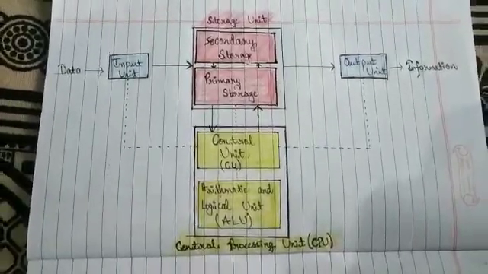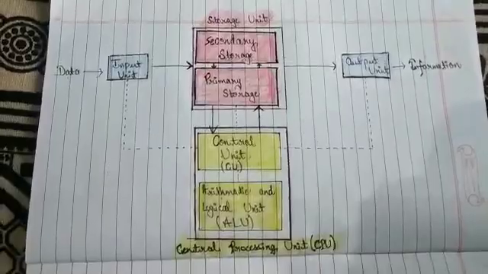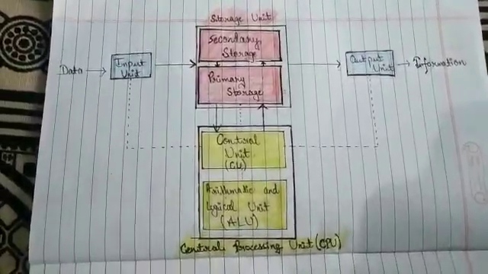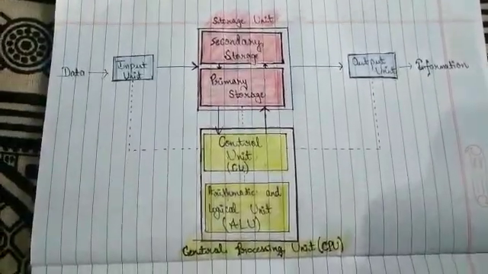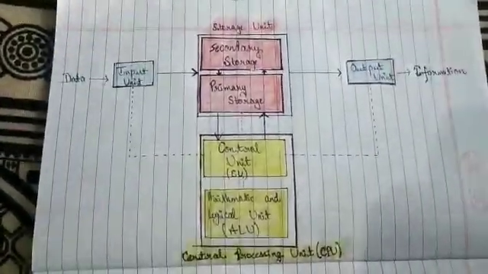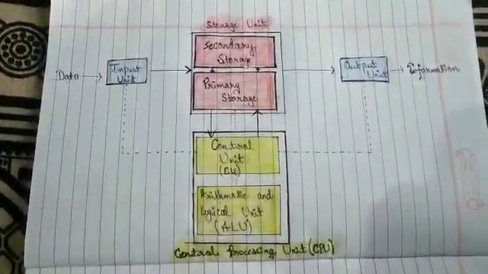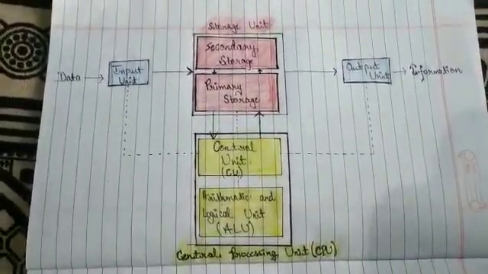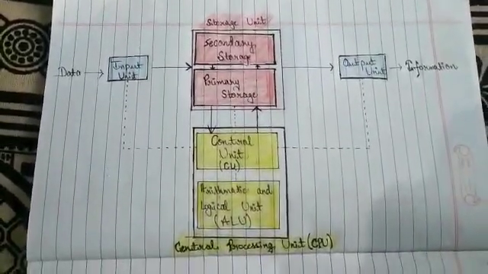The CPU reads each instruction from memory in a logically determined sequence and uses it to initiate processing actions. Mainly, the CPU consists of two subunits: one is the control unit and the other is the arithmetic logical unit. Now we learn about these two subunits.